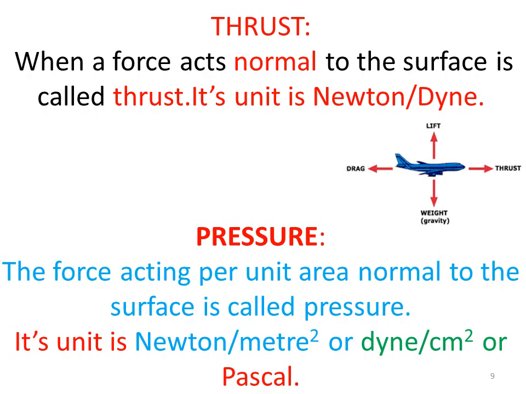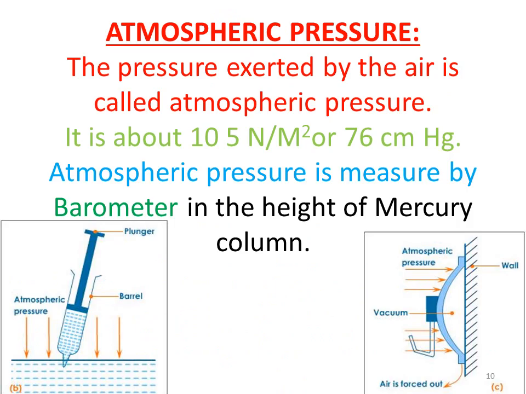Pressure. The force acting per unit area normal to the surface is called pressure. Force upon area, therefore its unit is Newton upon meter square or Dyne upon centimeter square, or on the basis of scientist Pascal, its unit is also Pascal. We have used Newton as a unit of force. Similarly, for pressure, Pascal unit is used.